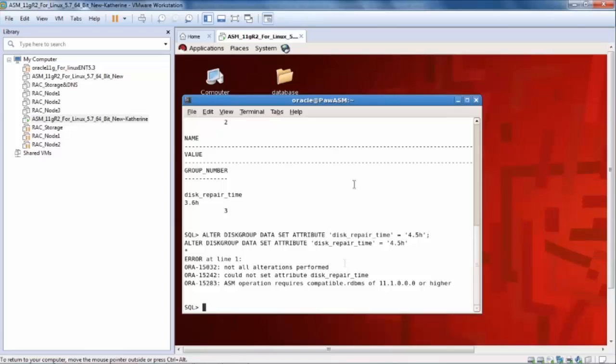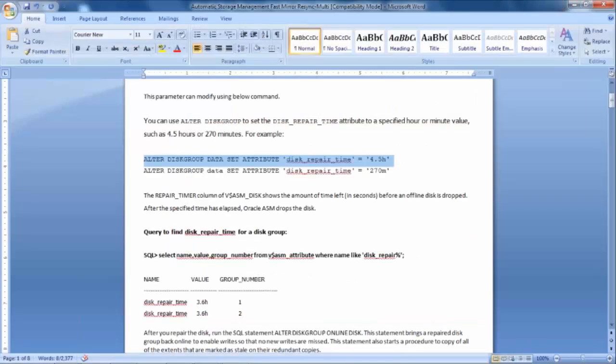This feature is available with, there are 2 types of attributes, the compatible attributes. We will discuss this feature as well today, right? This is possible to set only when the compatible RDBMS and ASM attributes are greater than or equal to 11.2, right? I have mentioned this in my document. First of all we will discuss, thereafter we will see it practically, right?